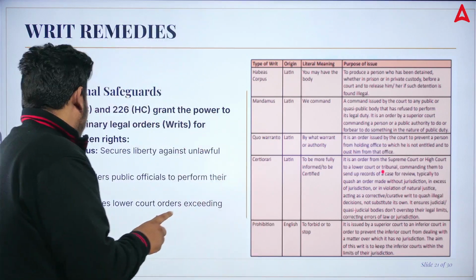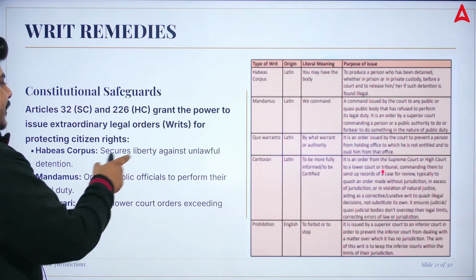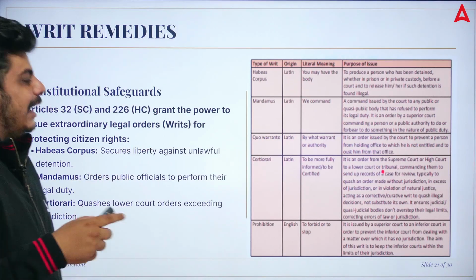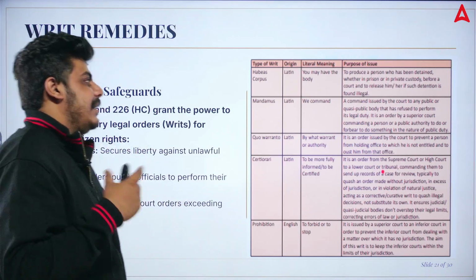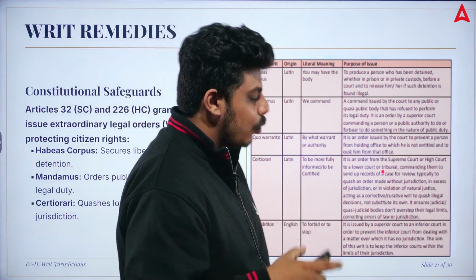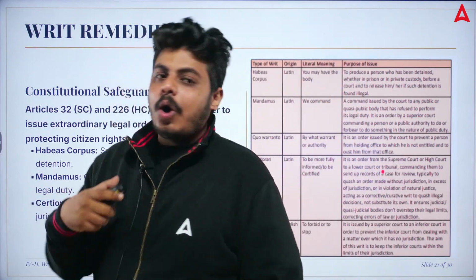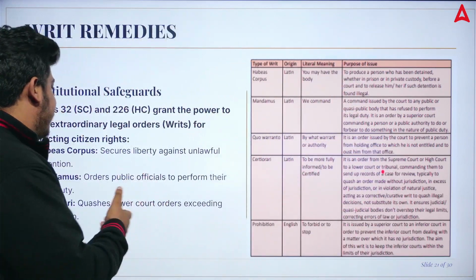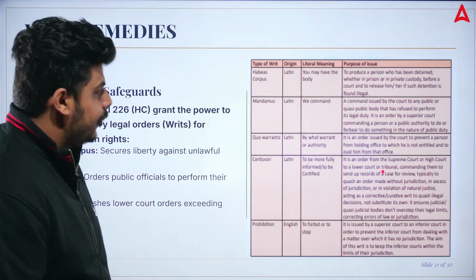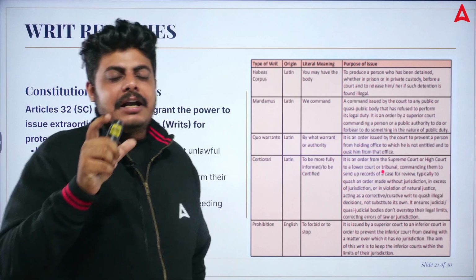Your habeas corpus secures liberty against unlawful detention. It asks, who may have the body? Next, if we move to mandamus, it orders public officials to perform their legal duty. What command do we ask here?